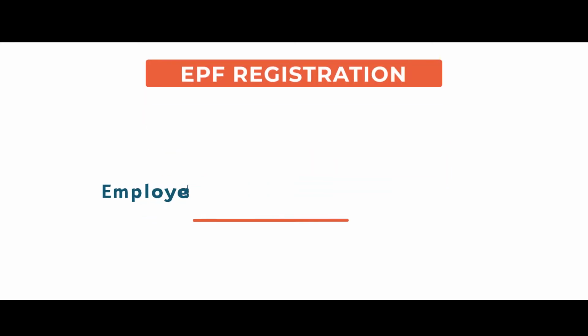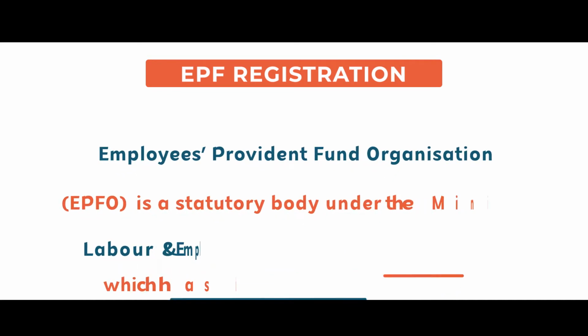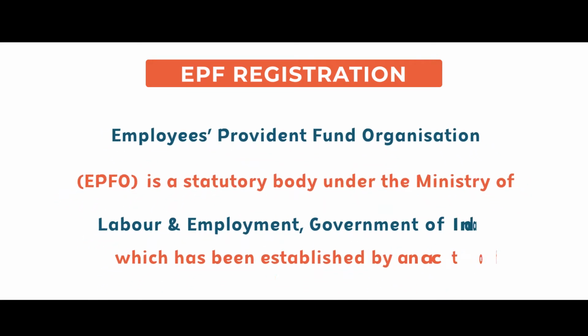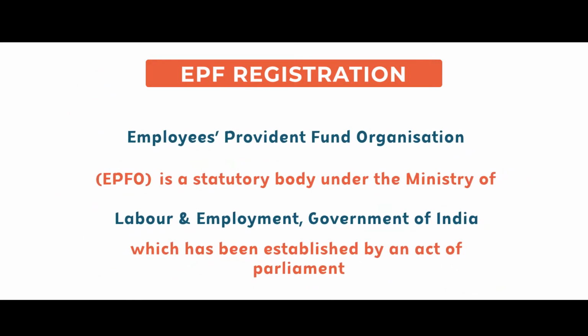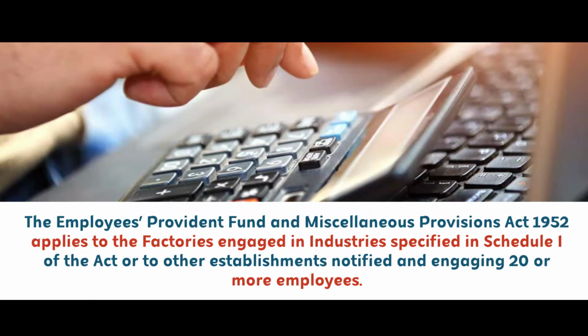Employees Provident Fund Organization is a statutory body under the Ministry of Labour and Employment, Government of India, which has been established by an Act of Parliament. The Employees Provident Fund and Miscellaneous Provisions Act 1952 applies to the factories engaged in industries specified in Schedule 1 of the Act or to other establishments notified and engaging 20 or more employees.